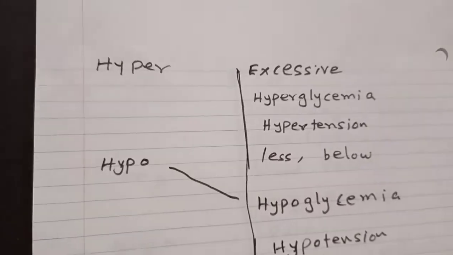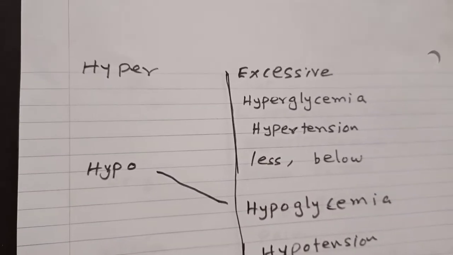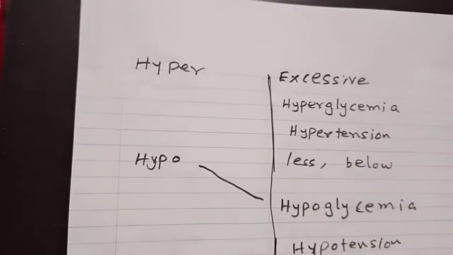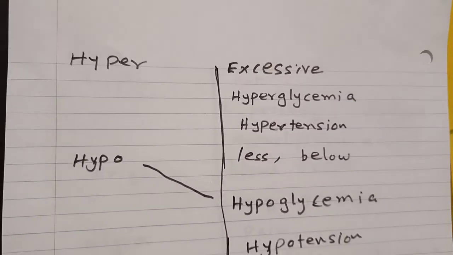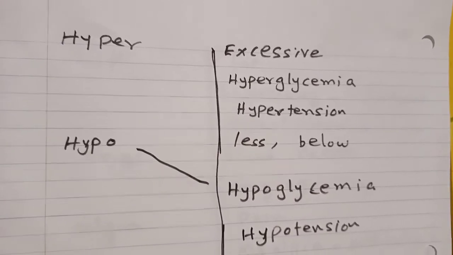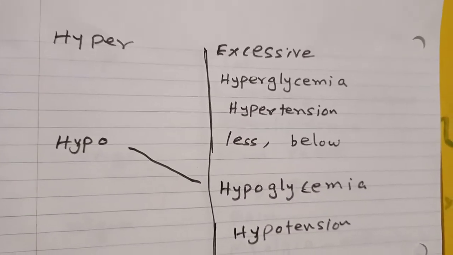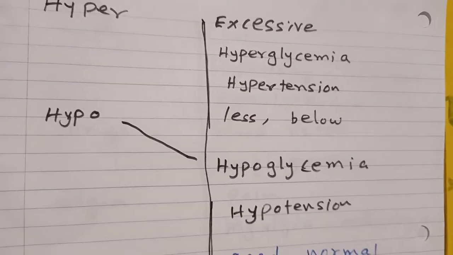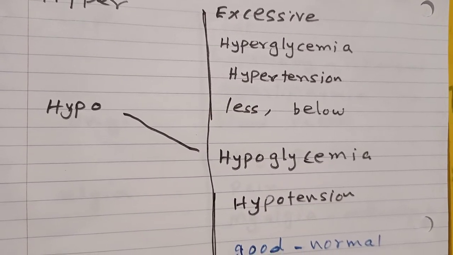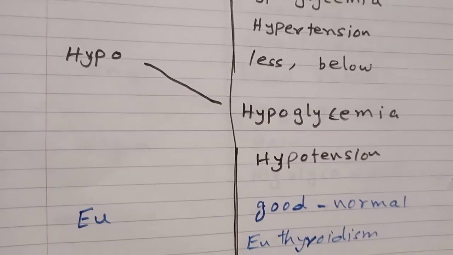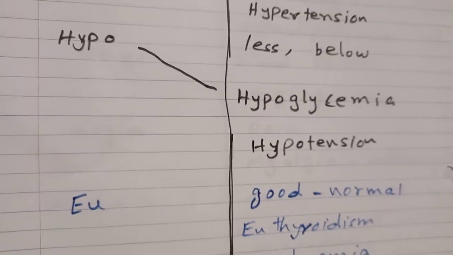Hyper is excessive. Hyperglycemia, blood condition of excessive glucose. Hypertension, high blood pressure. Pressure is high. Hypo means less, below. Hypoglycemia, condition of less glucose in the blood. Hypotension, low blood pressure.